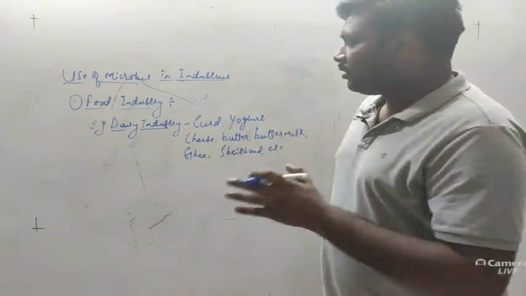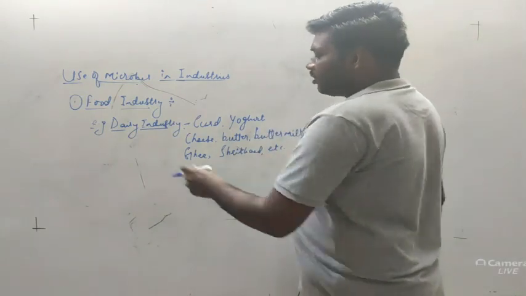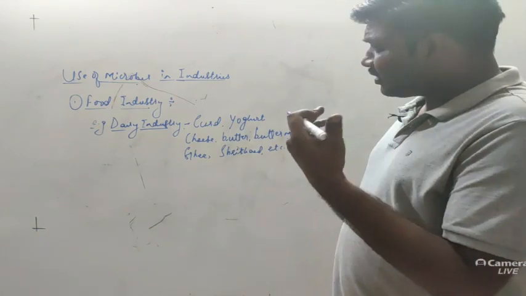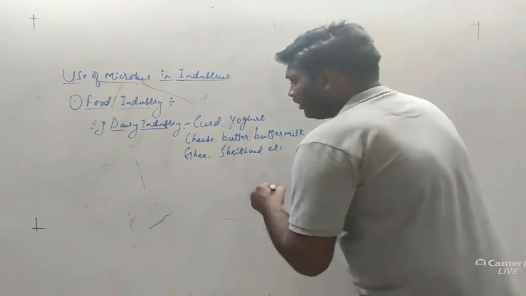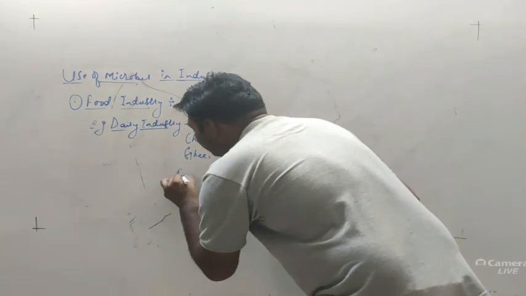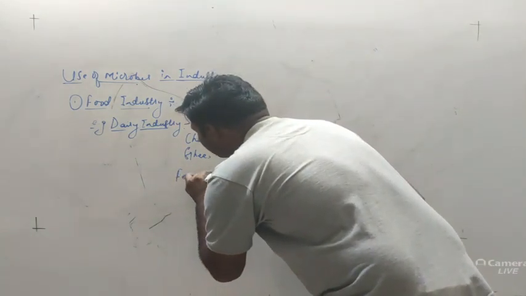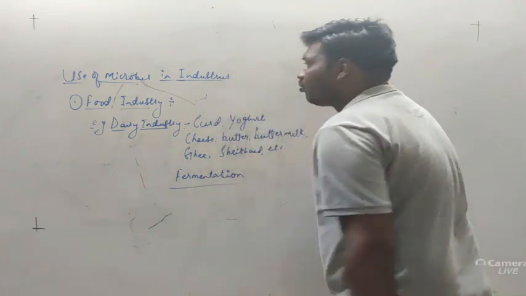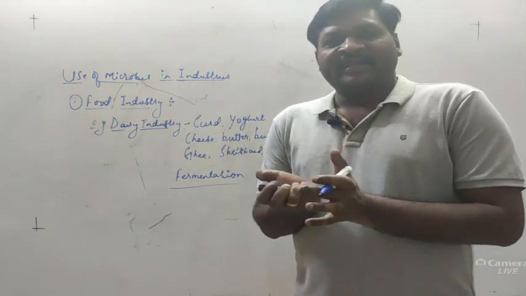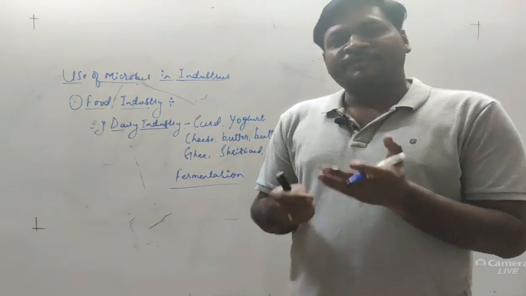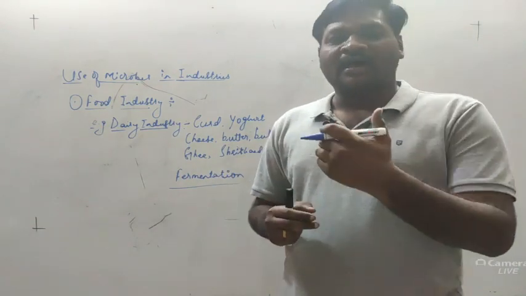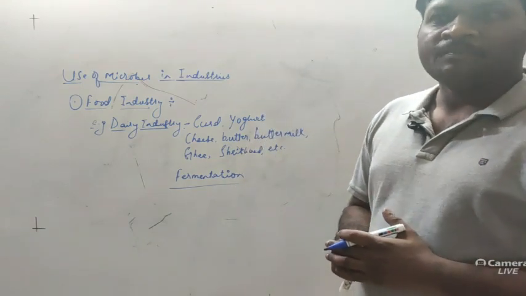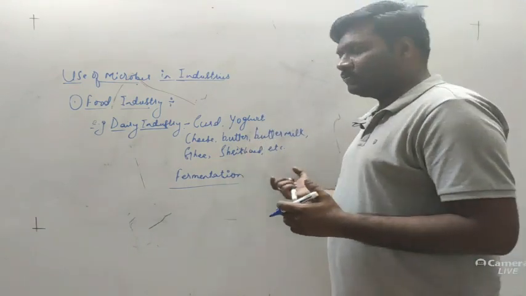Now there is a method for the production of all these dairy products. What is that process called? That process is called fermentation. Fermentation can be defined as the process in which complex organic substances are broken down into simple organic substances that can be consumed in different forms.